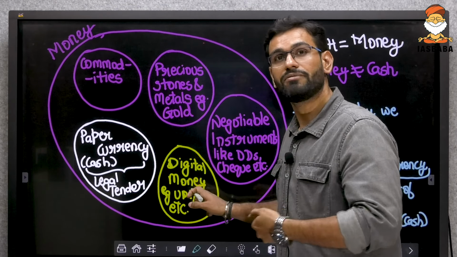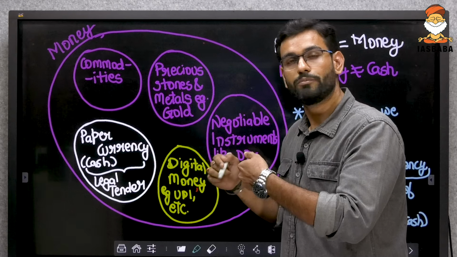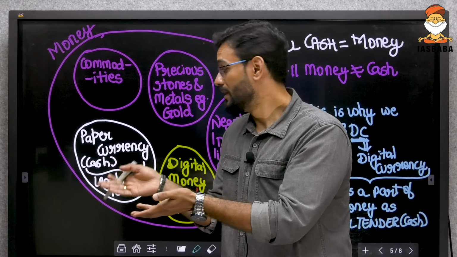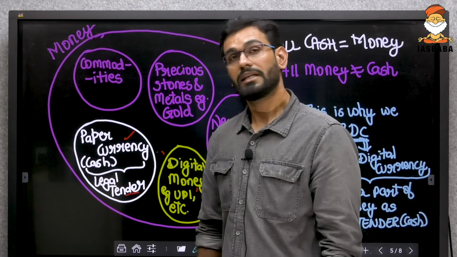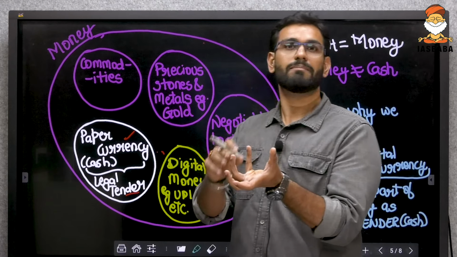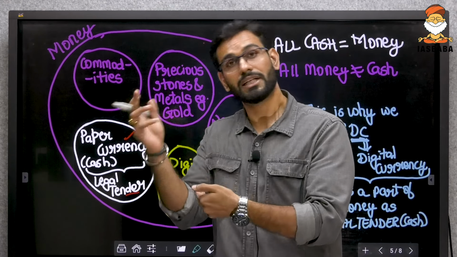Which is what was the problem during the demonetization, because we had made digital money de facto legal tender. We had made digital money to be accepted mandatorily for settlement of transactions. However, it is only paper currency currently that is the legal tender. Legal tender, what is a legal tender? A legal tender is that which is mandated to be accepted for settlement of transactions across the country.